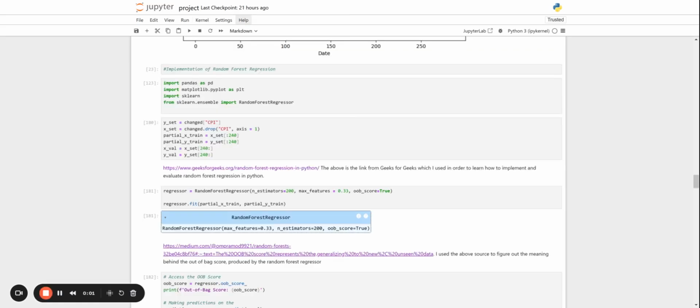Now, let's take a look at an implementation of a random forest regression model. Before we do anything, we first have to import the random forest regression model from scikit-learn, which we'll be using. Then, just like the linear regression model, we'll be splitting the dataset up into training and testing, with our training dataset consisting of 240 samples, and our test set consisting of 45 samples.